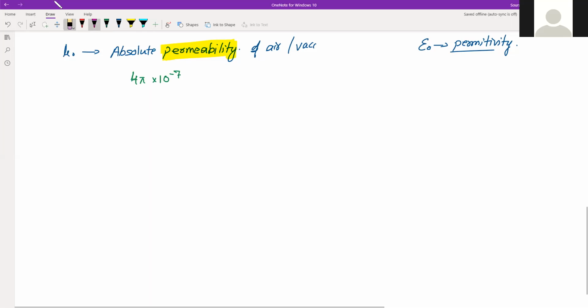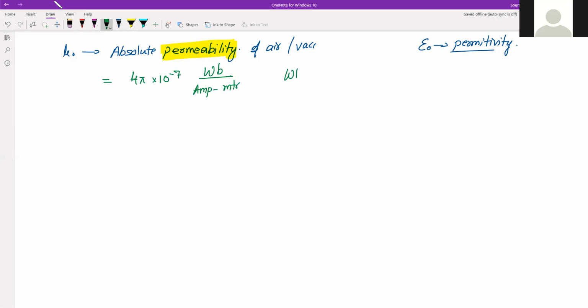Now, the unit we haven't yet seen, what will be the unit for mu naught. Right now, I'll just write different units of mu naught here, and later we will discuss how these units come into picture. So this value 4 pi into 10 to the power minus 7, this is actually Weber per ampere meter.